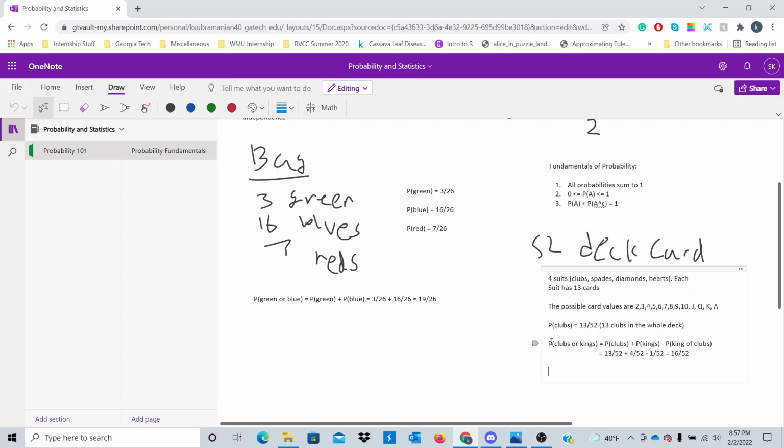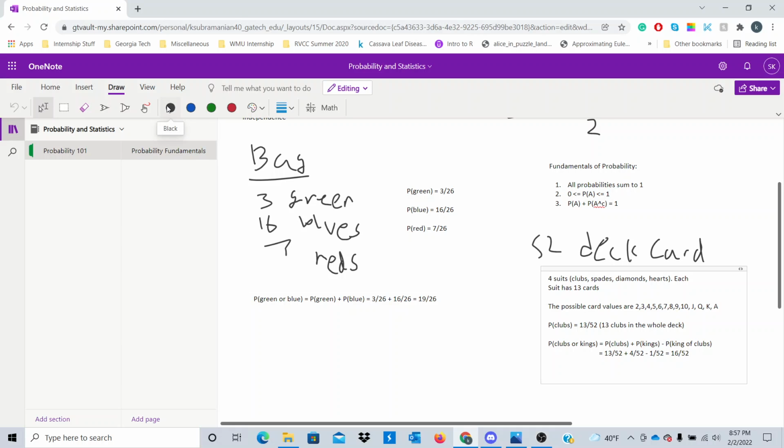but then you also have to account for the fact that you can get a king and clubs at the same time. So the event of getting a club and the event of getting a king could happen at the same time, aka there could be overlap. And we don't want to double count the overlap, which is why we have to subtract the probability of getting both a king and the clubs in this example.